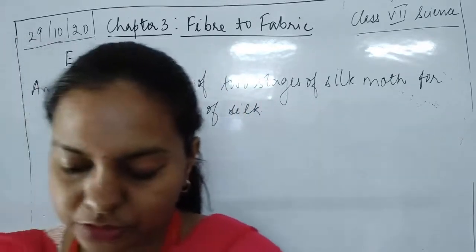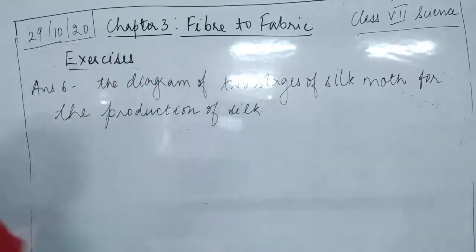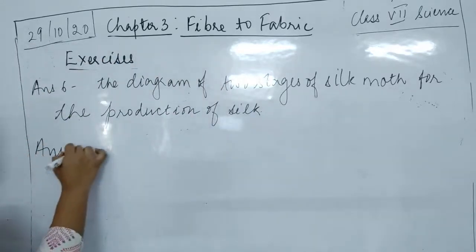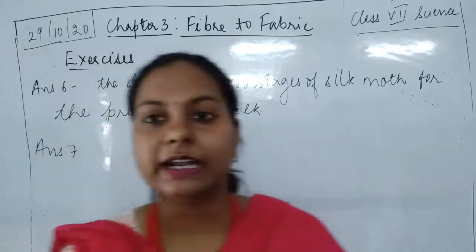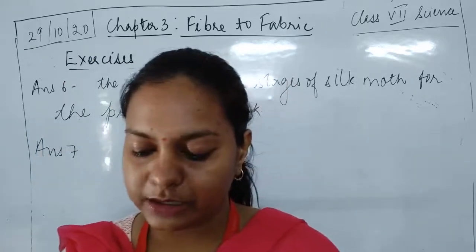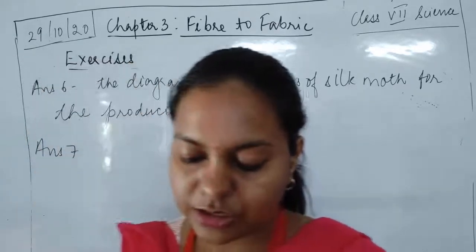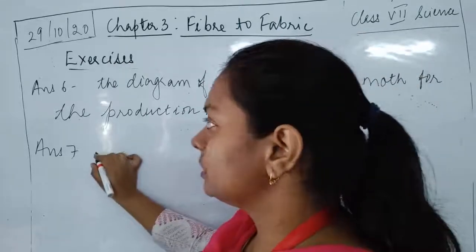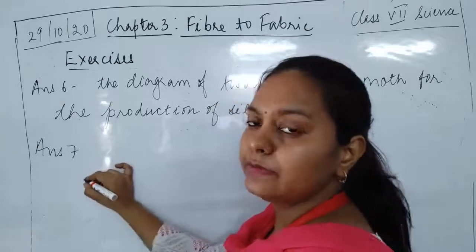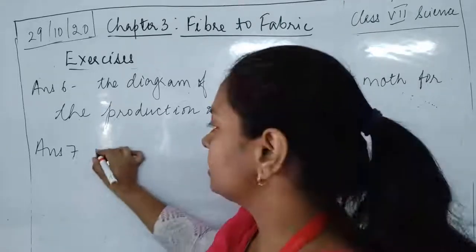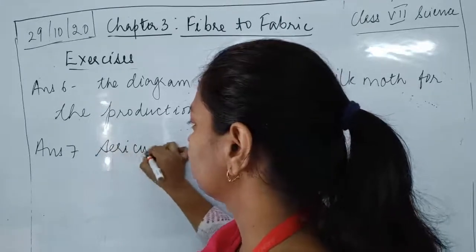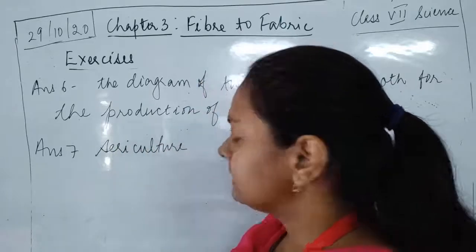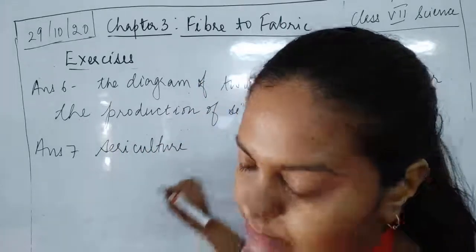Out of the following, which of the two terms are related with the silk production? Answer number 7. The two words which are related with the silk production are from sericulture, floriculture, moriculture, apiculture and silviculture. So we can write down the two terms which are responsible for the development of the silk: the sericulture, and the next is the moriculture.